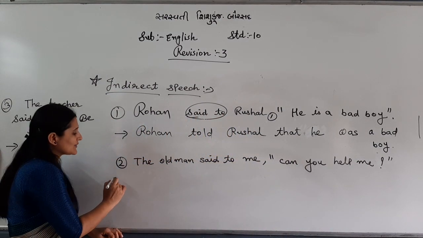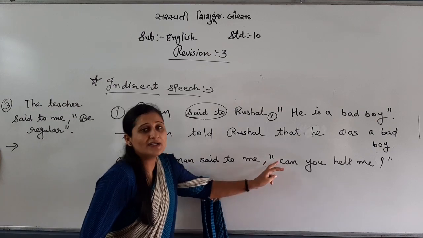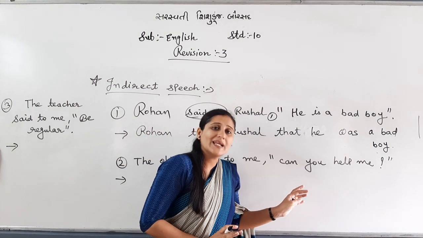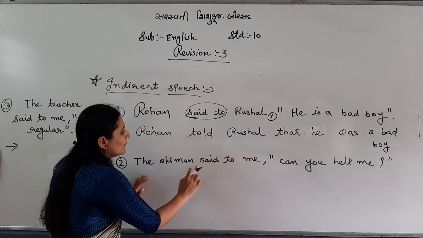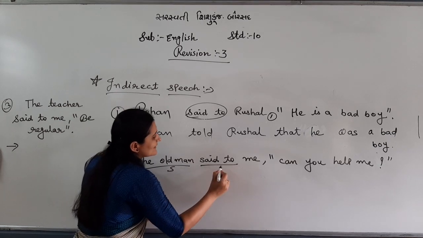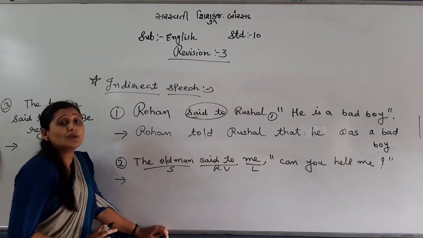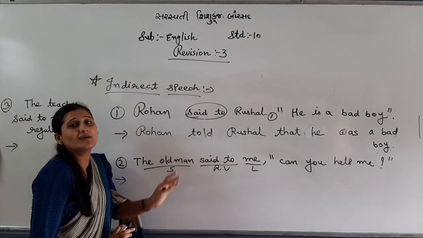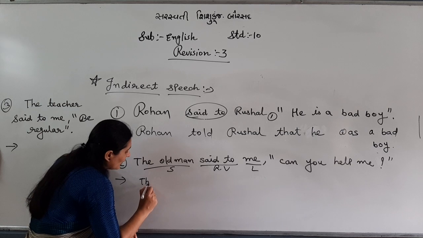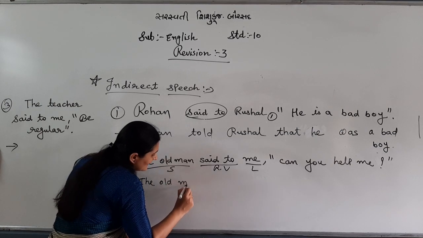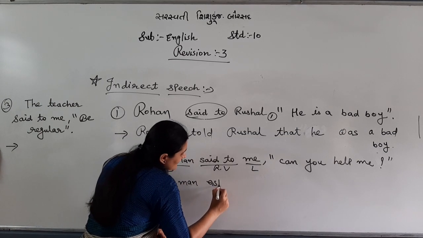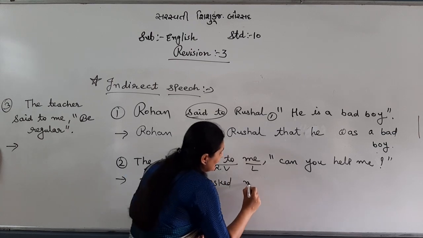See, what is the first rule? Interrogative will turn into simple, then turn into indirect. So see, the old man is the speaker, listener is me, and this is the reporting verb. But in interrogative, instead of "told" we use "asked". The old man asked me.